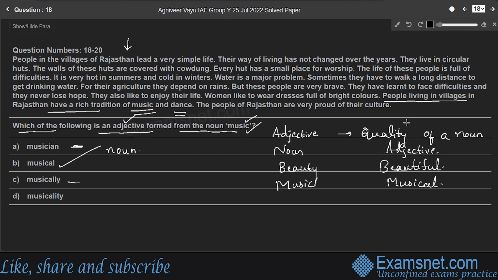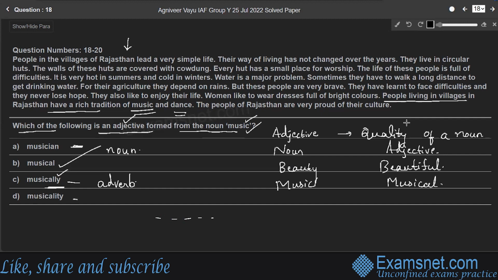Whereas third option, musically. Musically is an adverb. So when a word ends with LLY, that means adverb. So in a way that relates to music is called musically, right? For example, the instrument sounds musically good. That means musically is an adverb, the quality of the verb here.